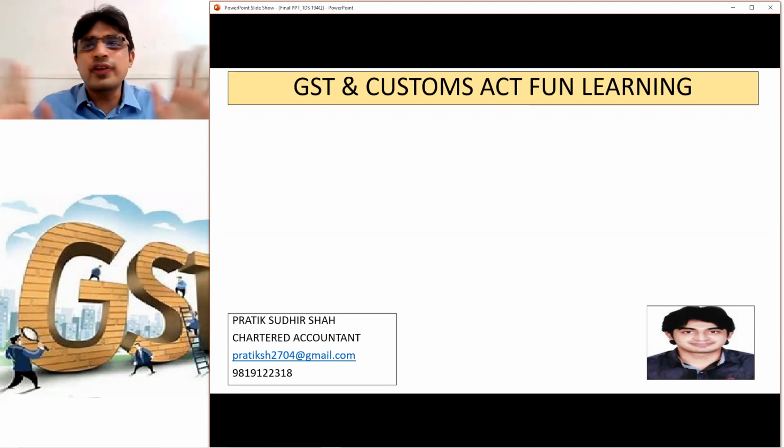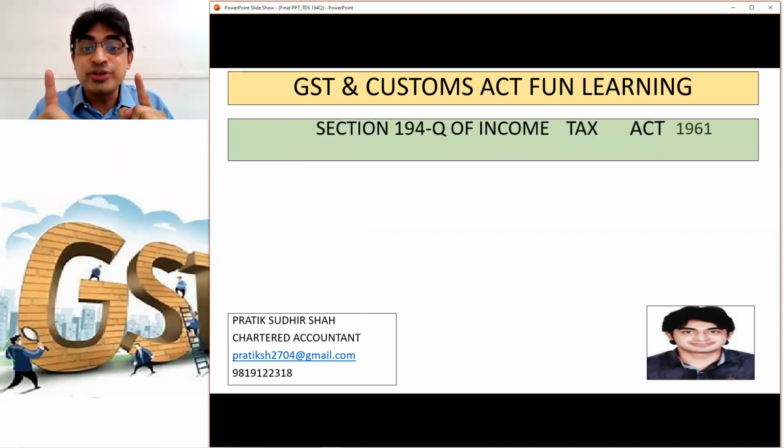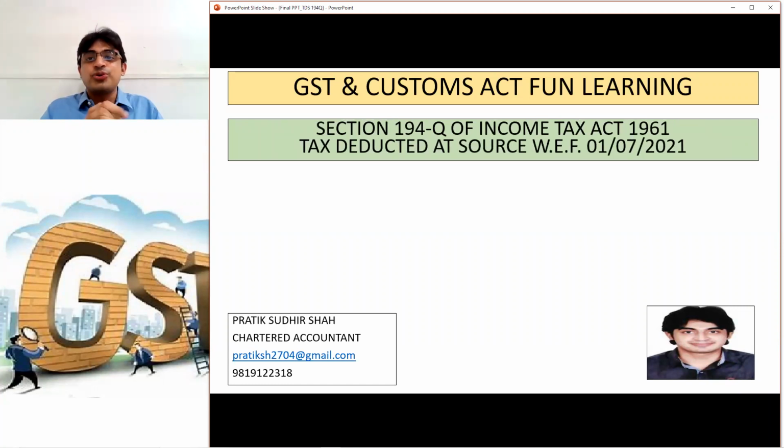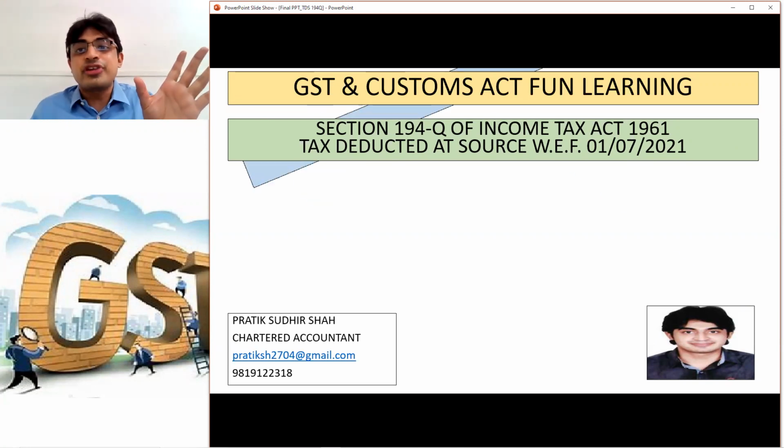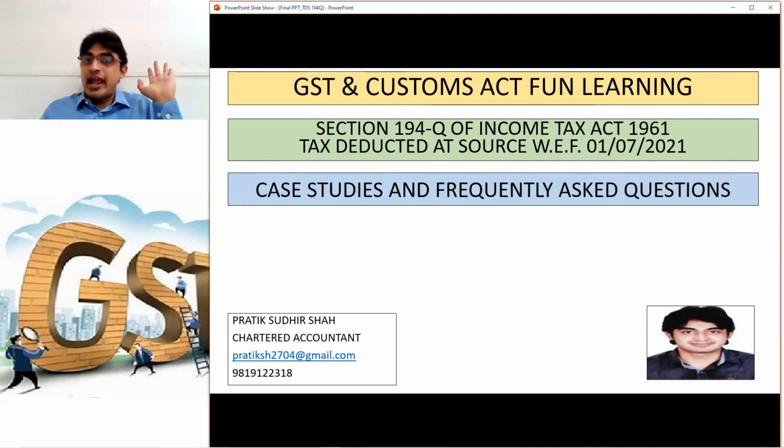Today we are not going to discuss anything about GST or Customs Act. Today we are going to discuss section 194Q of the Income Tax Act. A new section 194Q, TDS on the purchase of goods, is introduced with effect from 1st of July 2020. Now let us cover this entire topic for your understanding through case studies and FAQs.